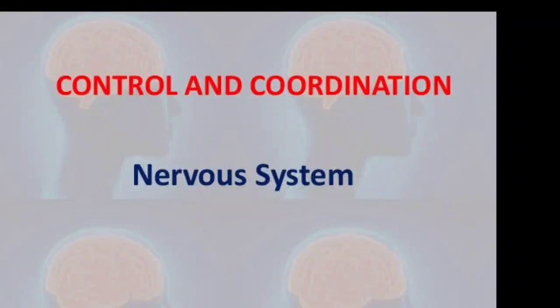Good morning to everybody. In the last class, we discussed the structure of the brain and its functions, and at the same time the structure of the spinal cord and its functions. I told you a point: the human body contains two types of nervous system. One is the central nervous system and another one is the peripheral nervous system.